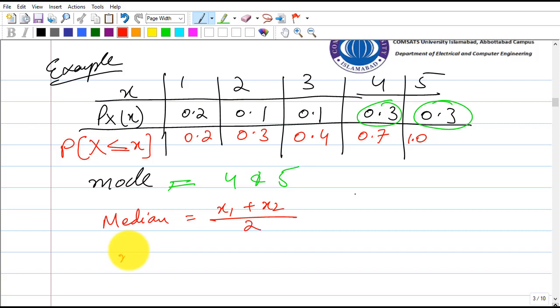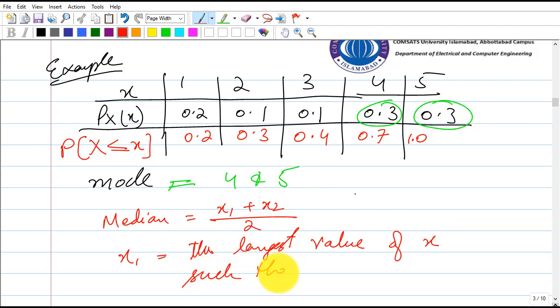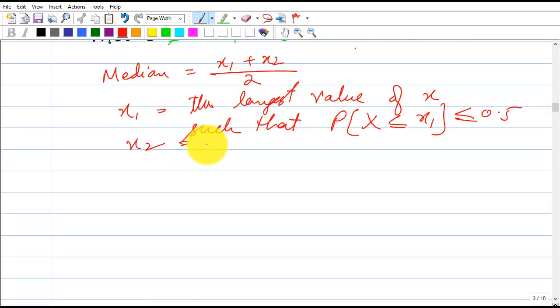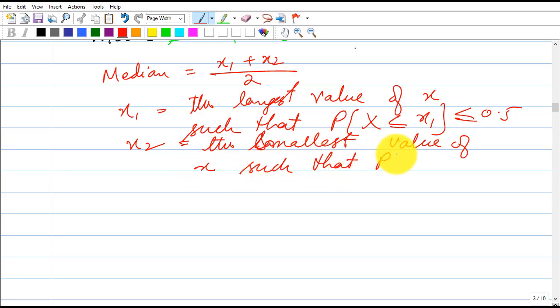These two numbers can be chosen as follows: x1 is the largest value of x such that P_X(X less than or equal to x1) is less than or equal to 0.5, and x2 is the smallest value of x such that P_X(X less than or equal to x2) is greater than or equal to 0.5.